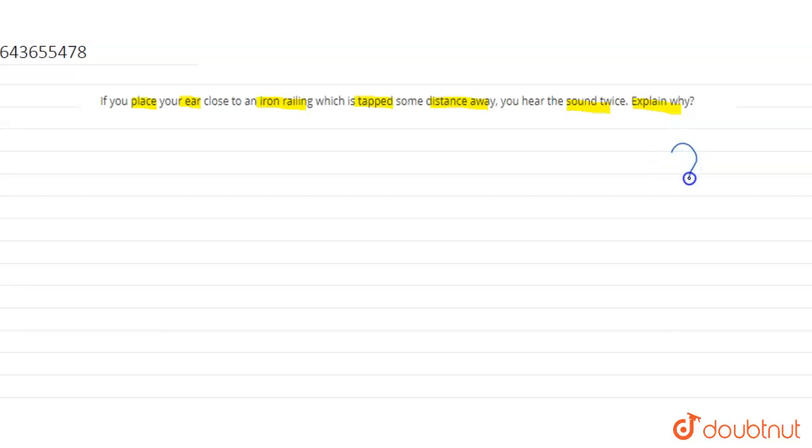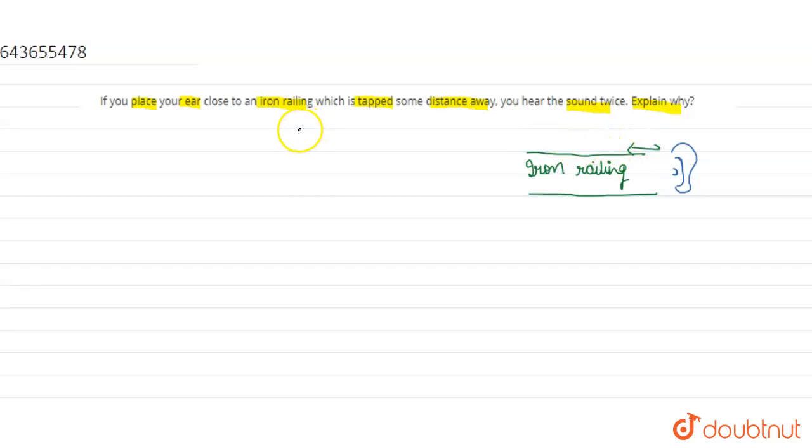So guys, firstly suppose this is your ear. And what is asked in the question? Suppose this is the iron railing. Okay, so if this iron railing is tapped at some distance away, you hear the sound twice.